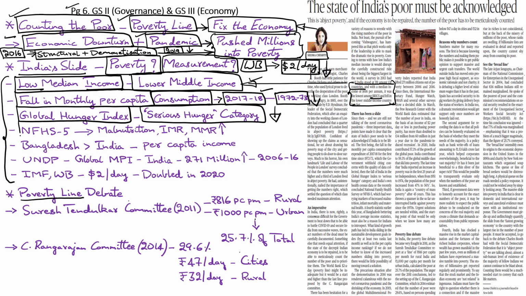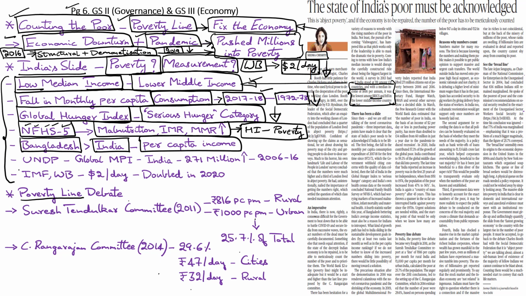Even the official statistics of the Government of India, such as the National Family Health Survey 5, have shown increasing levels of malnutrition, infant mortality rate, and maternal mortality rate. These key health indicators are seen as an indirect reflection of poverty levels in the country. And after years of success in improving these indicators, India has started registering a decline over the last few years. Then in the South Asia region as well, recently it has been reported that even neighboring countries like Bangladesh have gone ahead of India with regard to per capita income.